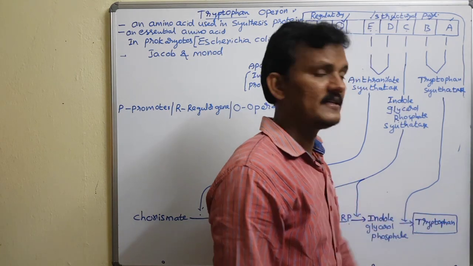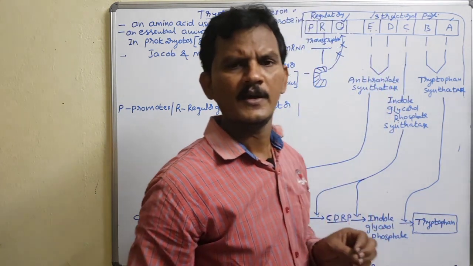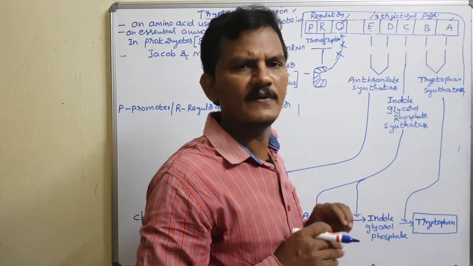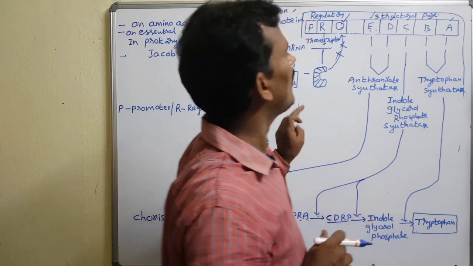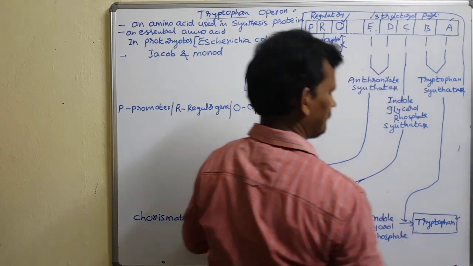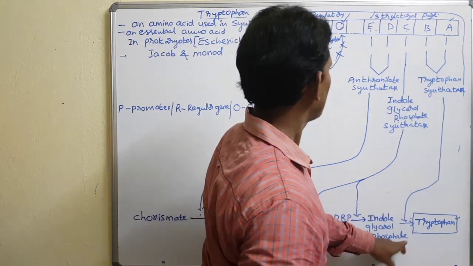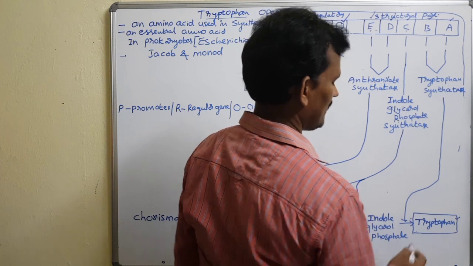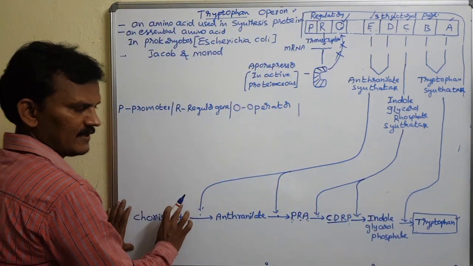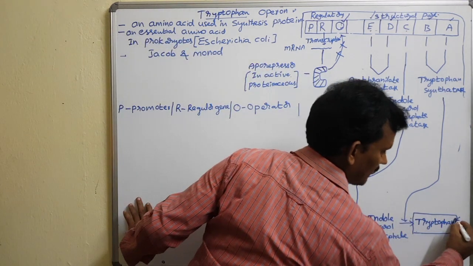After that, tryptophan synthesizes. The tryptophan concentration is minimal in the cell. It is always maintained and always regulated in the E. coli body. That is the reason the tryptophan production continuously takes place. So how is it produced? By the action of the enzymes. So you feel it is a raw material, ultimately there is a precursor substance, and it forms into the tryptophan.